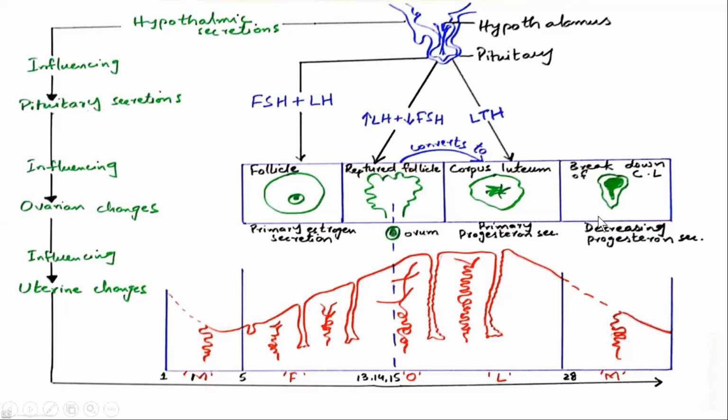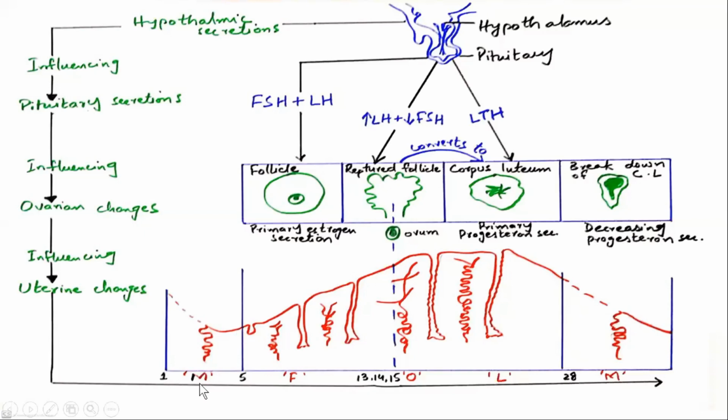Why it breaks down is still not established. The scientists could not find out why, if pregnancy does not happen, this corpus luteum disintegrates or breaks down. And as it breaks down, the menstruation starts on day 28, and obviously with the breakdown of the corpus luteum, the progesterone secretion will decrease.